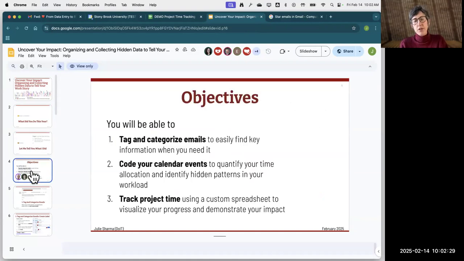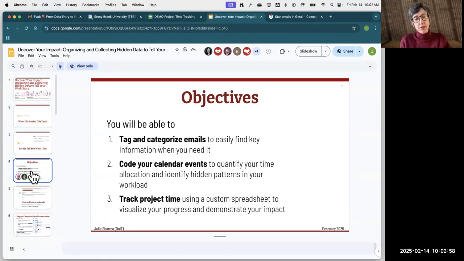To get this information, we're going to look in Gmail, and we're going to look at how you can tag and maybe categorize your emails. Let's say you get an email that says, this was super helpful, thanks for this, or great work on this project. Whatever those emails are that you want to save to help remember different points throughout the year, let's categorize them so you can pull them out easily when you want to gather them.